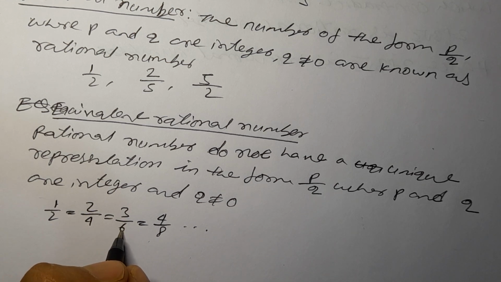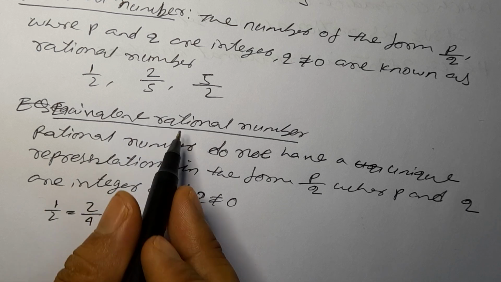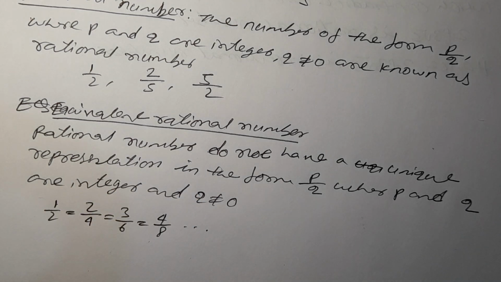If you cancel this number, here also the result is half. If you cancel this, here also the result is half. So all the results are half. Therefore, they are equivalent. If you bring them to the simplest form and all the results are equal, they are equivalent. Now come to the simplest form of rational number.